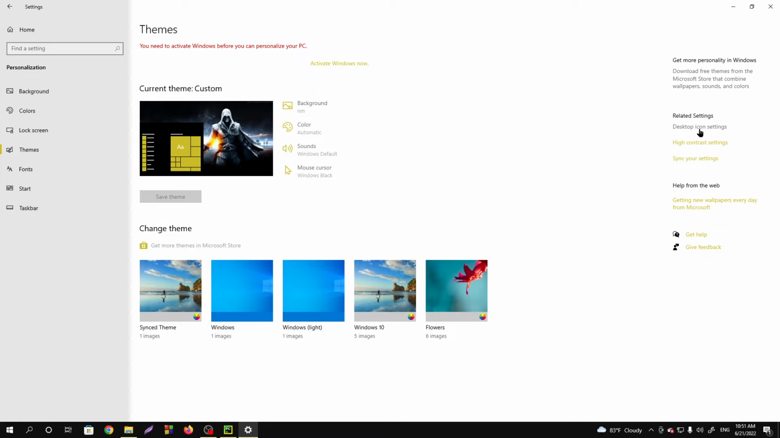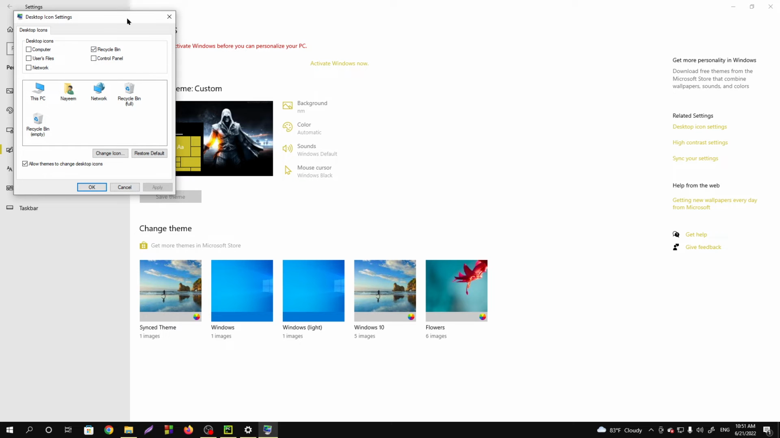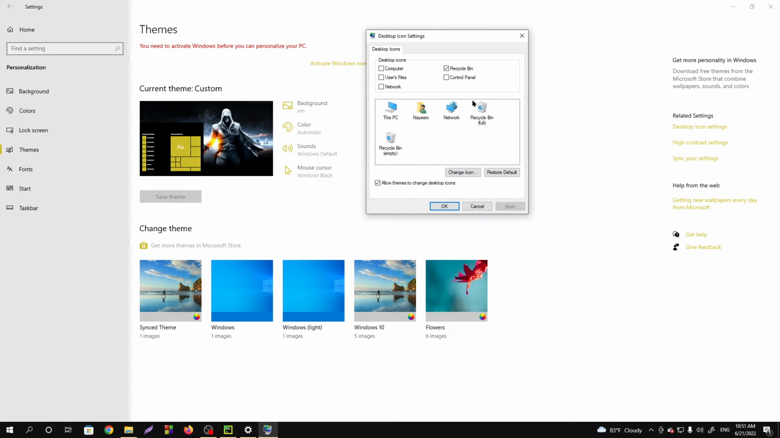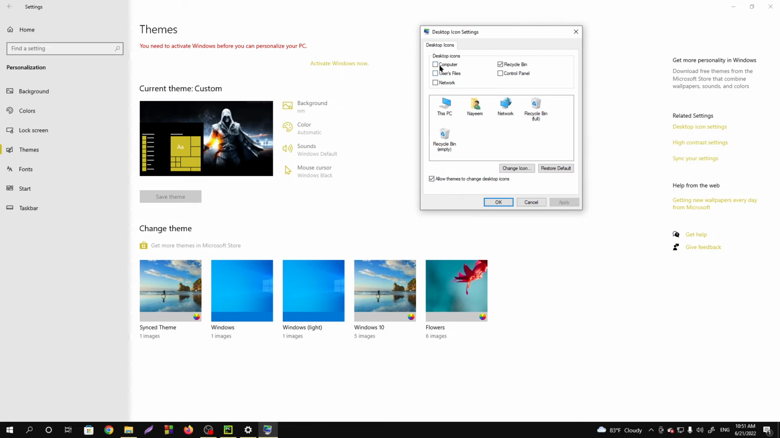It will appear on the right side of your desktop. Then you have to go to the desktop icon settings. After selecting that, a window will appear in front of you. Then you will see some options here: Computer, Recycle Bin, Control Panel. If you want an icon to appear on the desktop, then you have to select it. So I am selecting Computer, and then Apply and then OK.